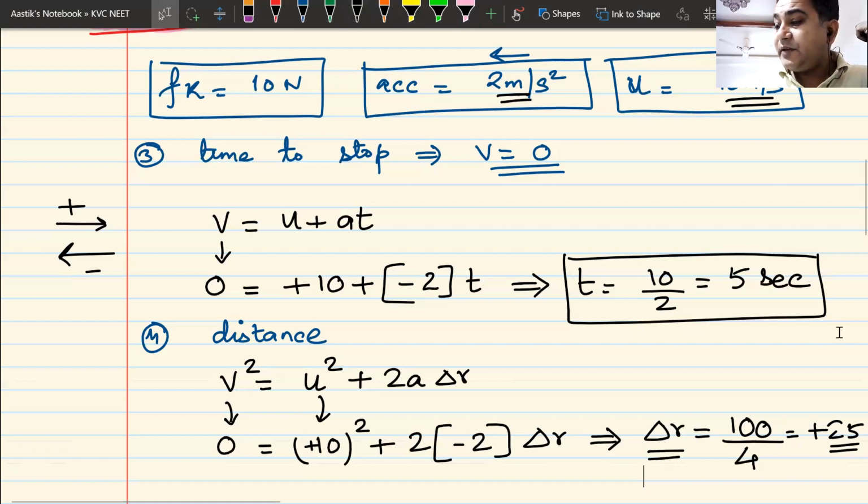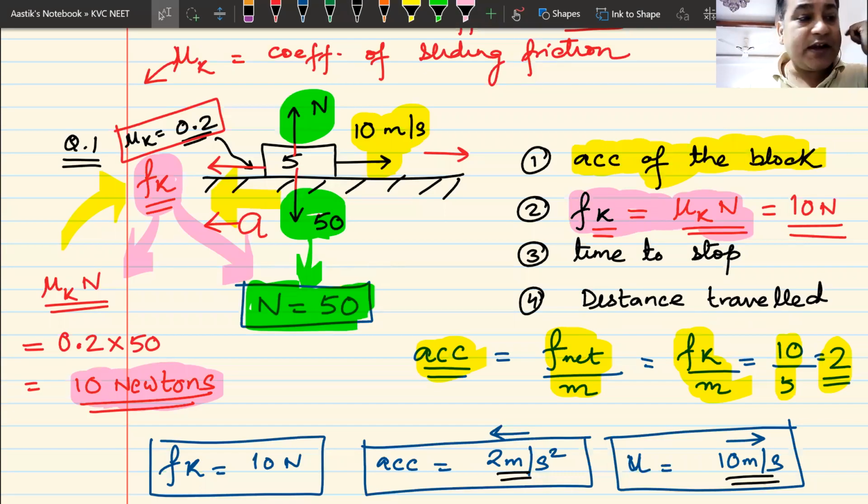Let me recap the entire question once again for those who have missed it. The question was, we had a block of mass 5 kg moving with a velocity of 10 meter per second. The value of coefficient of friction was 0.2. We had to find out the acceleration of the block, the value of frictional force, the time it takes, and the distance traveled.